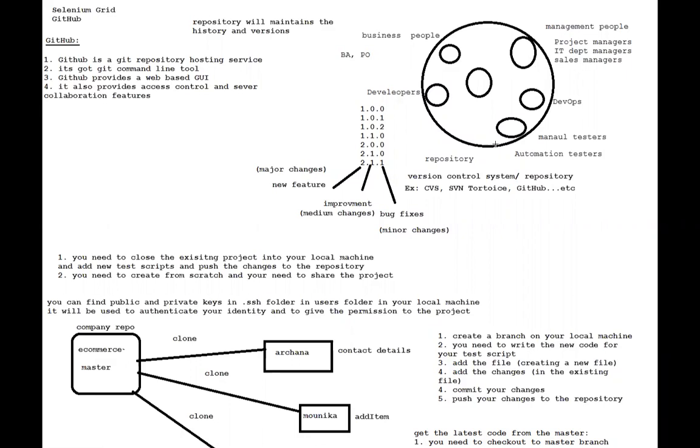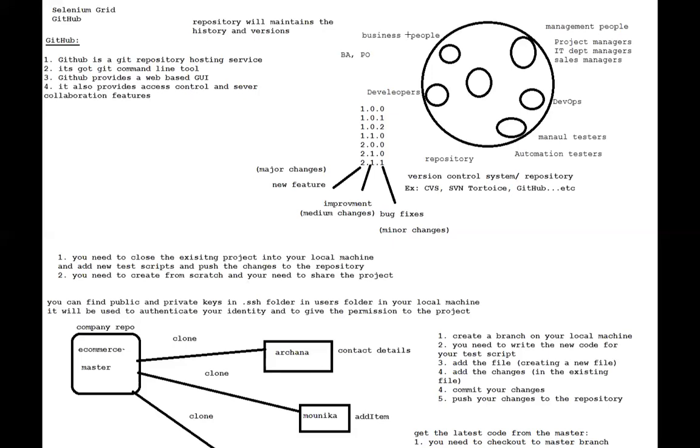In the version control system server, they will have different repos. It's like folders. See how in a shared drive, people used to have different folders for different departments. In the same way, in this server they'll have different repositories.